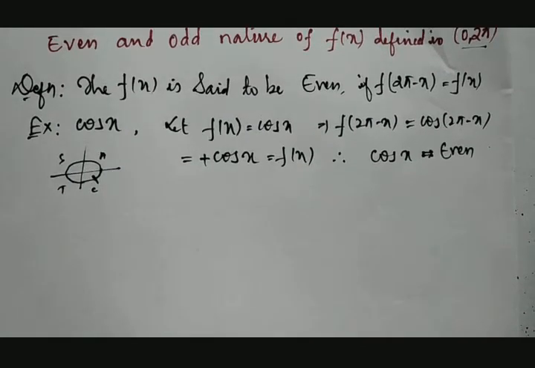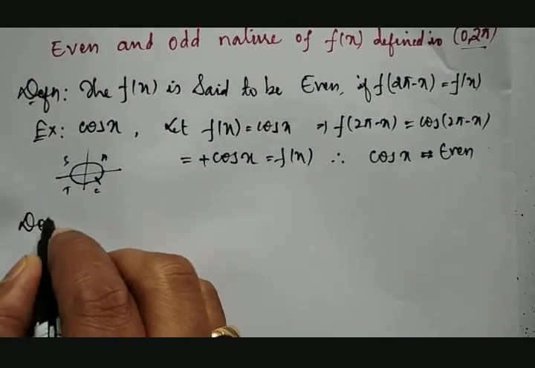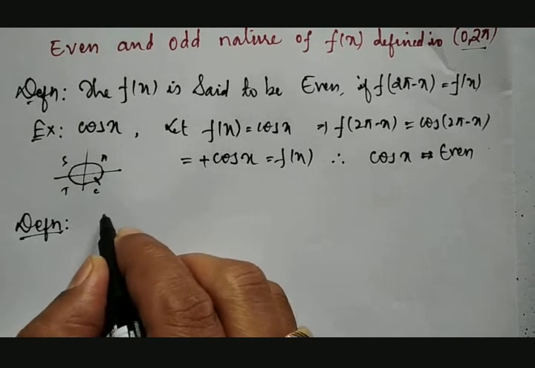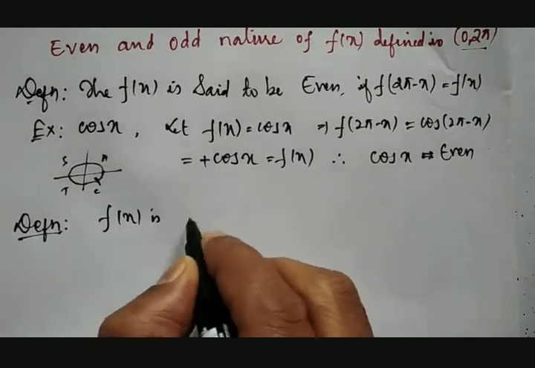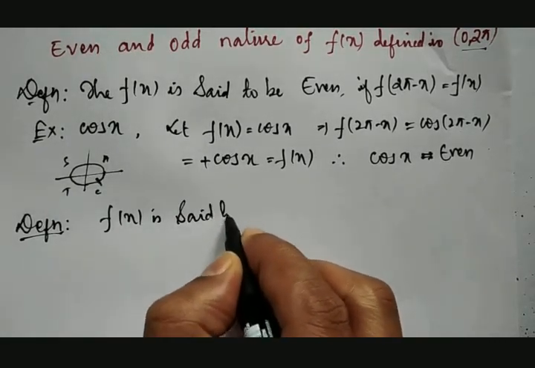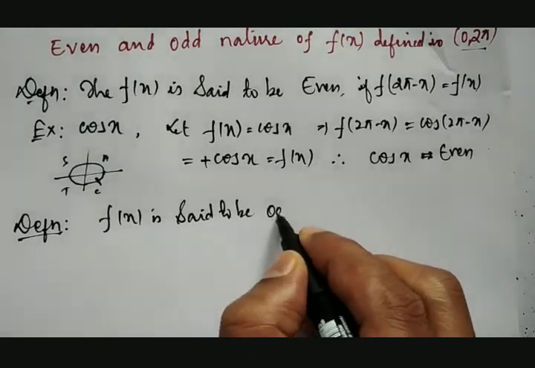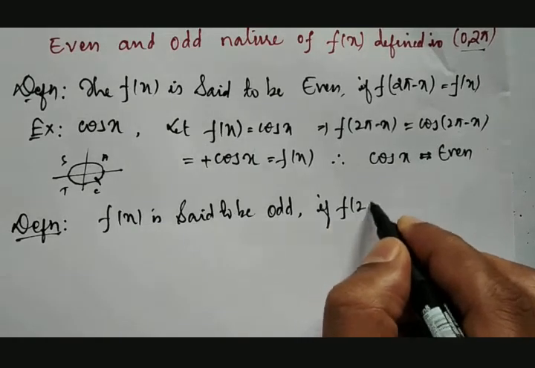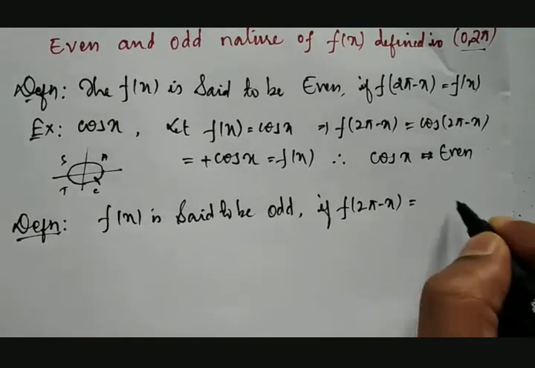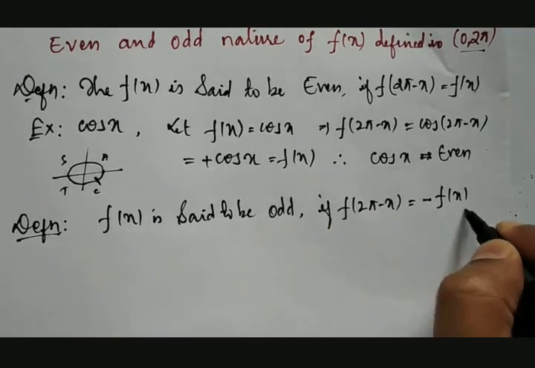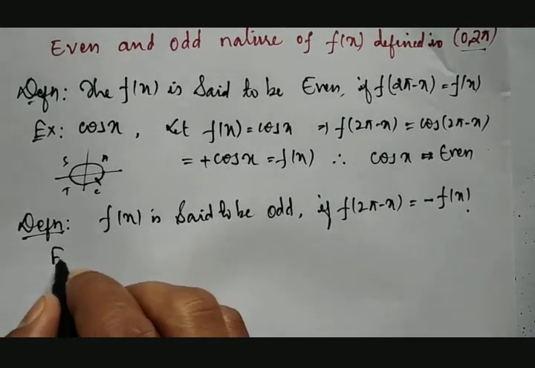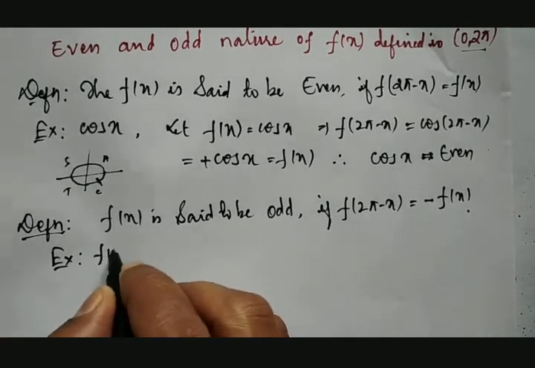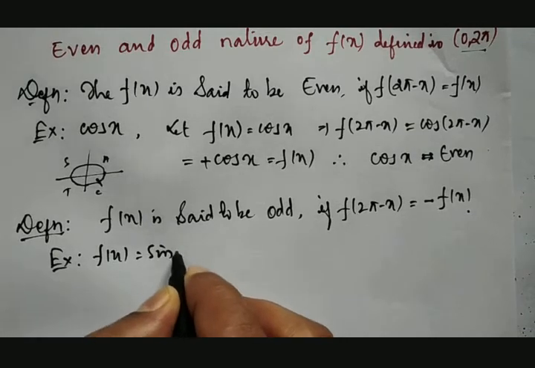Fine. Similarly, the function f of x is said to be odd if f of 2 pi minus x is equal to minus f of x. For example, let us take f of x is equal to sin x.